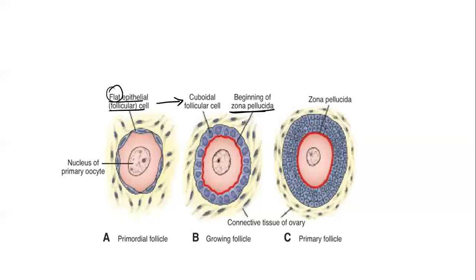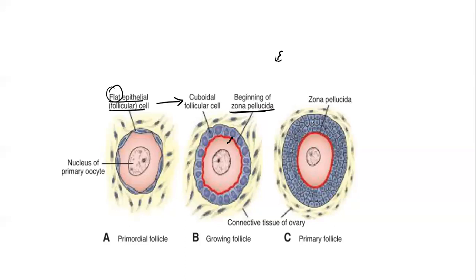So what happens at one point is the flattened epithelial cells get converted to cuboidal follicular cells. Listen carefully: the cuboidal follicular cells and the oocyte cytoplasm secrete certain substances. From the follicular cells you have some substances, and from the cytoplasm of the oocyte you have certain substances. Those combine to form a layer called the zona pellucida.